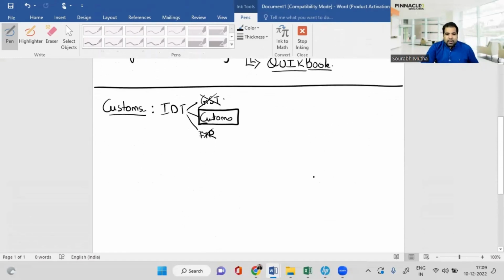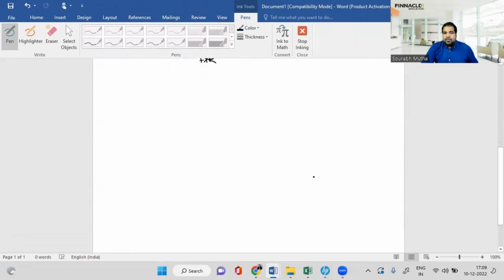So here we go. I'm just going to explain a very, very simple concept, then take you to an exam question and an ICAI module question also around that simple concept. So let's start with a very, very basic concept in the customs chapter called valuation.